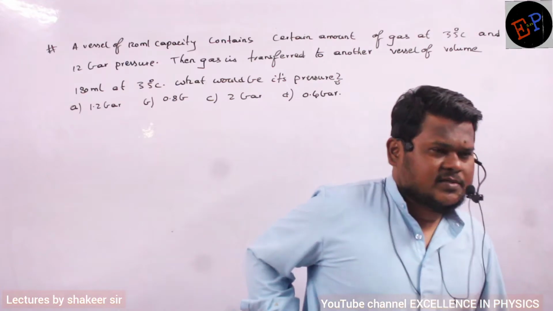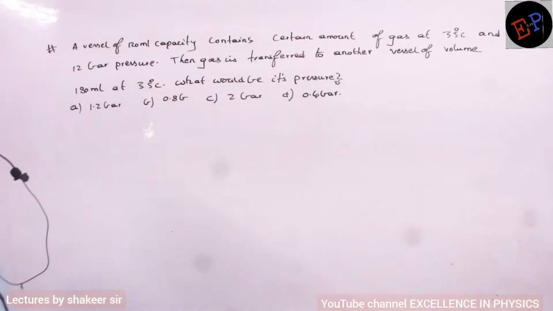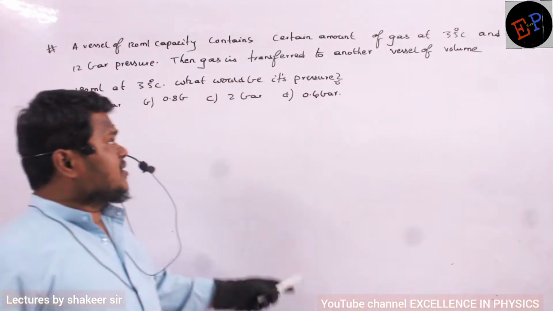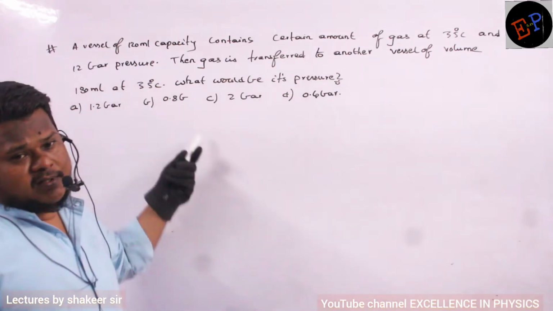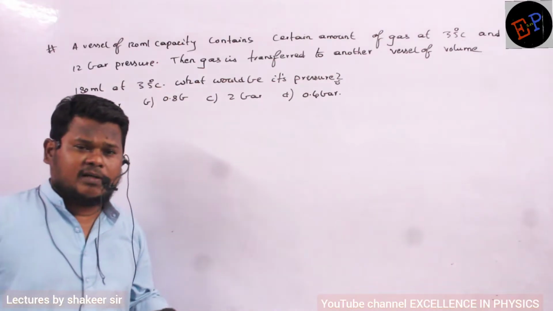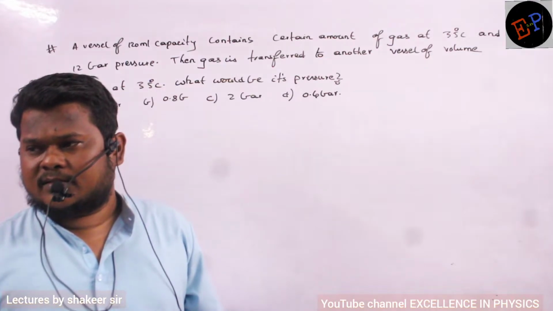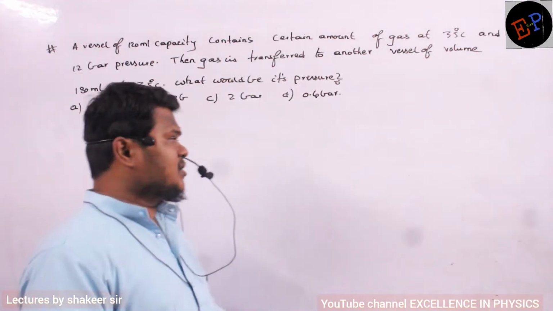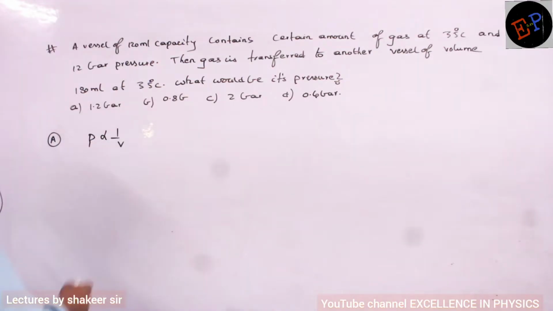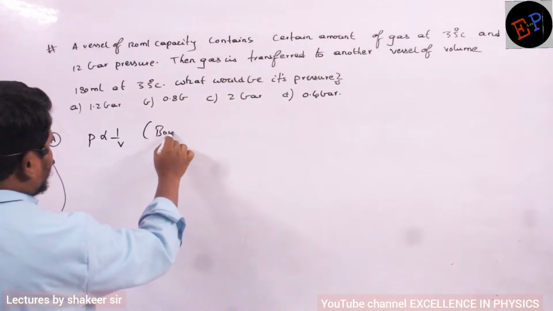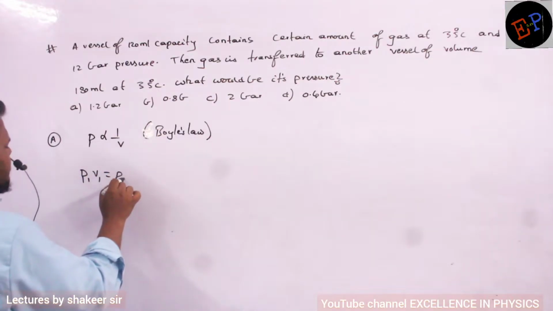Now can you say, the question is based on which law? What is the initial temperature? 35. Final temperature? 35. So temperature is not changing. It means the relation is only between pressure and volume. If the relation is between pressure and volume, that is Boyle's law. So, pressure is inversely proportional to volume, and you can write P1V1 = P2V2.